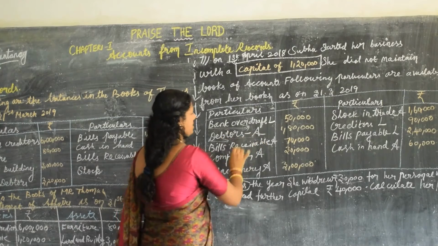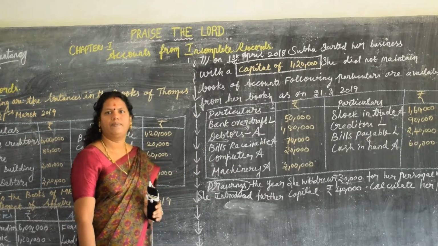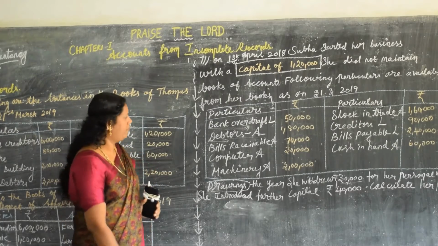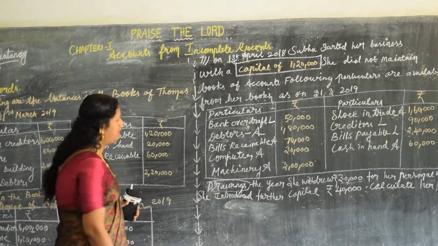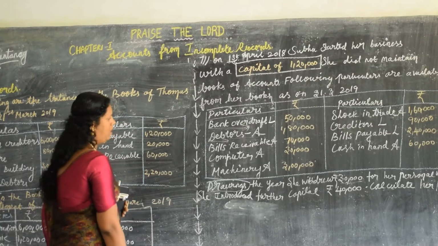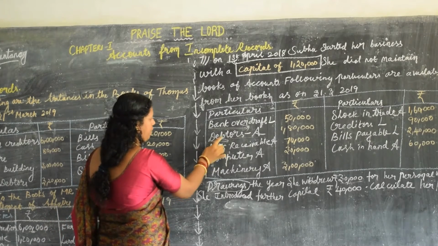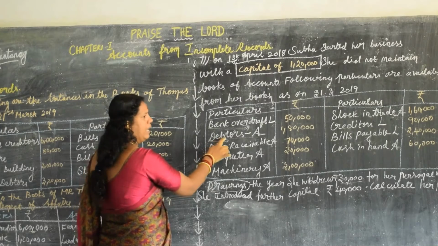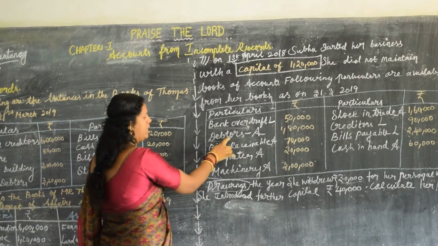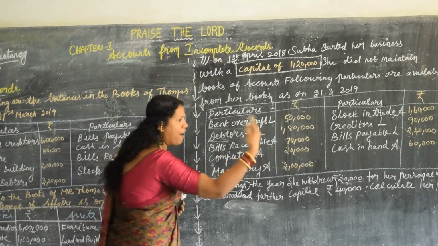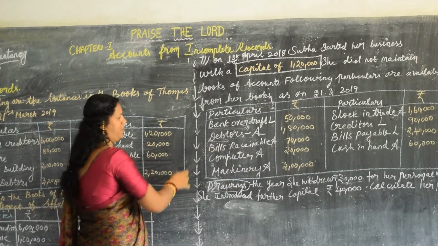That is called debtors. Next, bills receivable. We are going to get the money from the debtors because the money is due to us. So for that we will draw a bill on the person from whom we have to receive the money. That is called bills receivable.